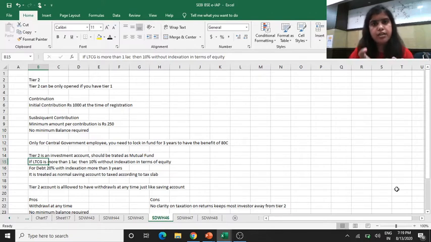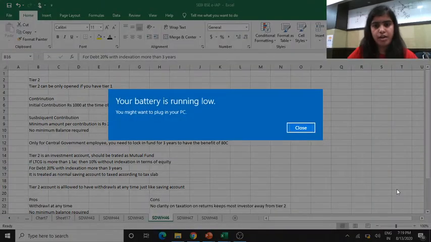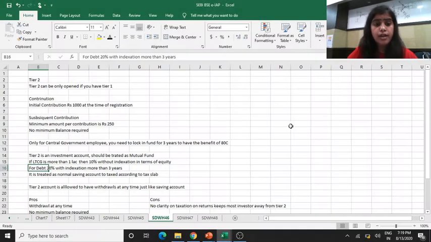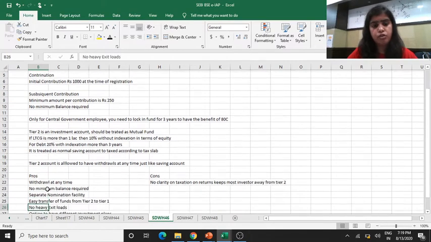But if your gain is more than 1 lakh rupees, then LTCG will be 10% without indexation. What is indexation? You can check our YouTube channel; there is a separate video for indexation also. In equity the short term is 1 year, and in debt it is 3 years, so the definition changes in terms of years in debt and equity. With indexation it is 20%, and for short term it is according to your tax law. So for a Tier 2 account, whenever you want to take money out or put money in, you can do it accordingly.